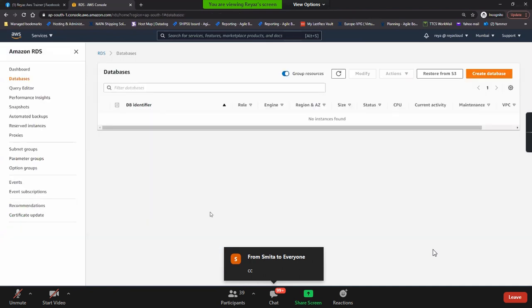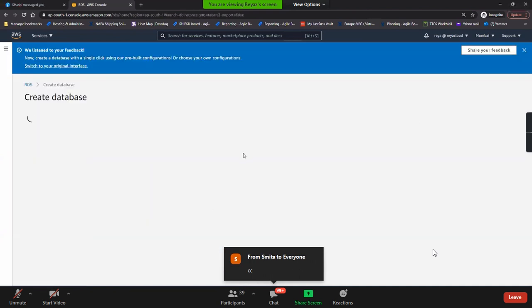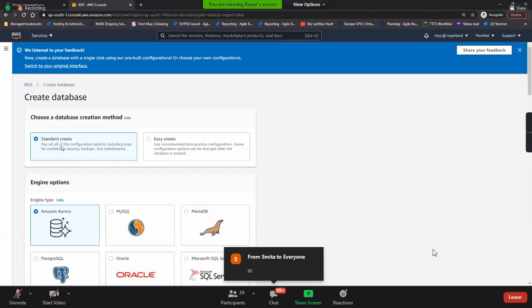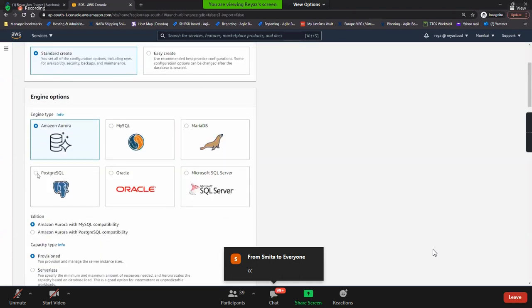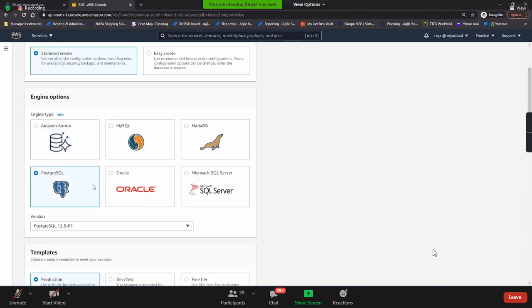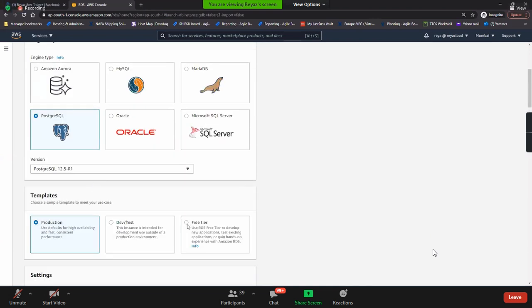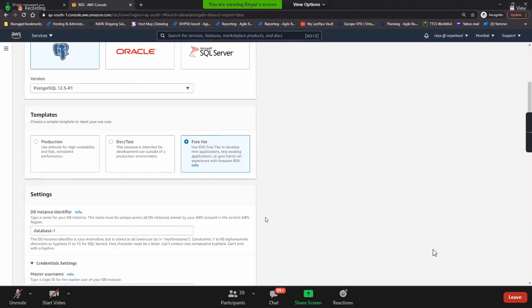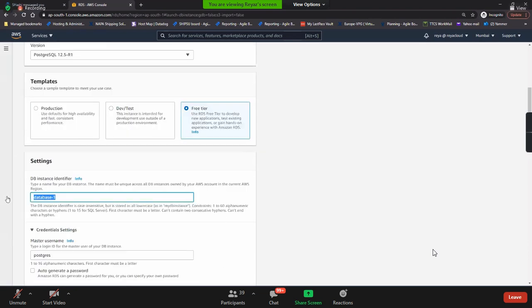So I'll cancel this and let's try to create our favorite free tier. Let's go for the Standard create. I'll go with Postgres, and then I'll go with the free tier now. We know all the details. Let's go ahead. I call it the DB instance identifier, Postgres DB instance.